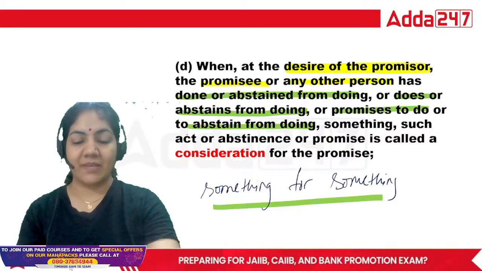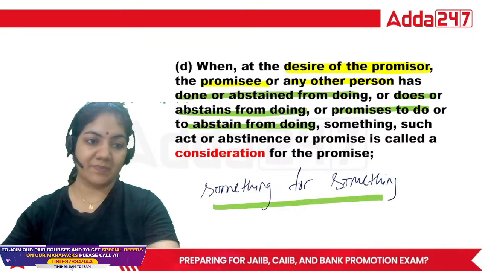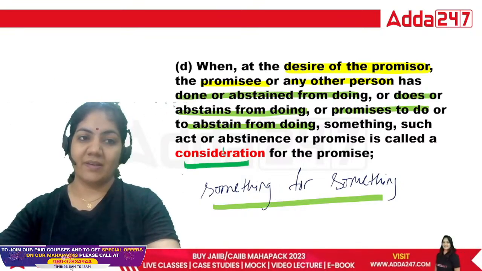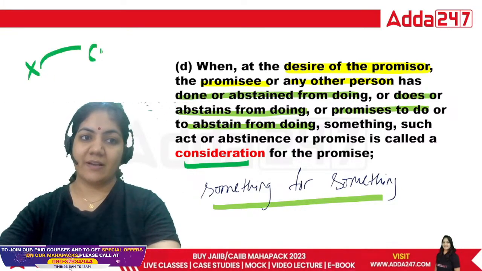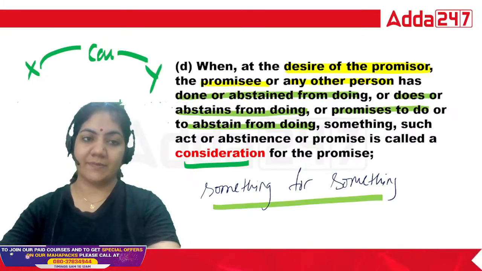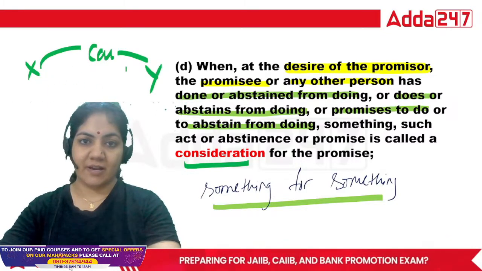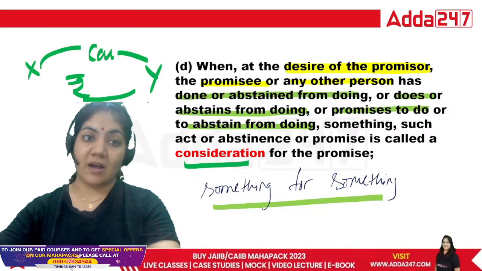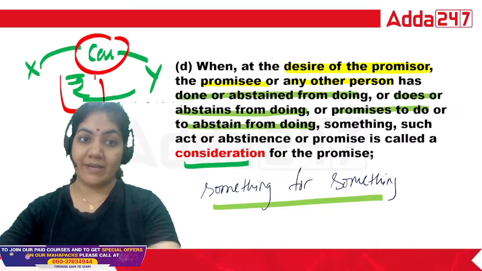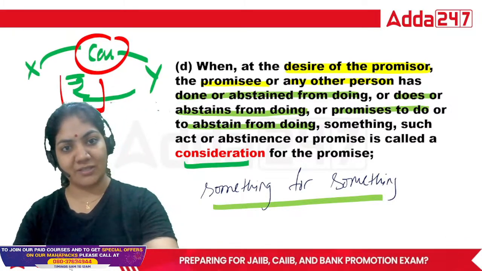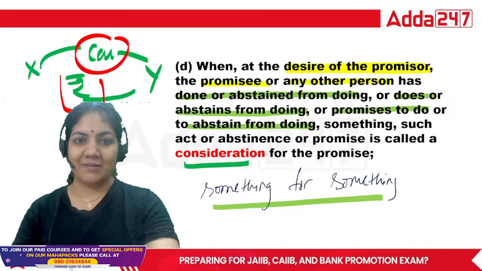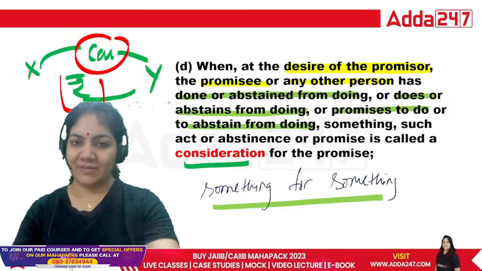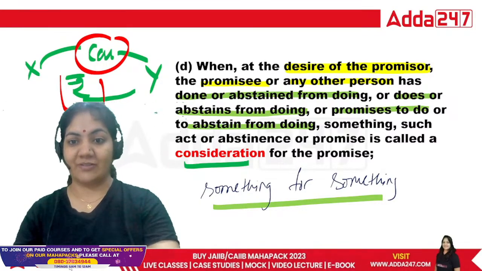For example, X wants to sell a car to Y. X is giving the car to Y and Y is giving money for that. So this car and this money are the consideration in this contract. This is the exact definition of this one.